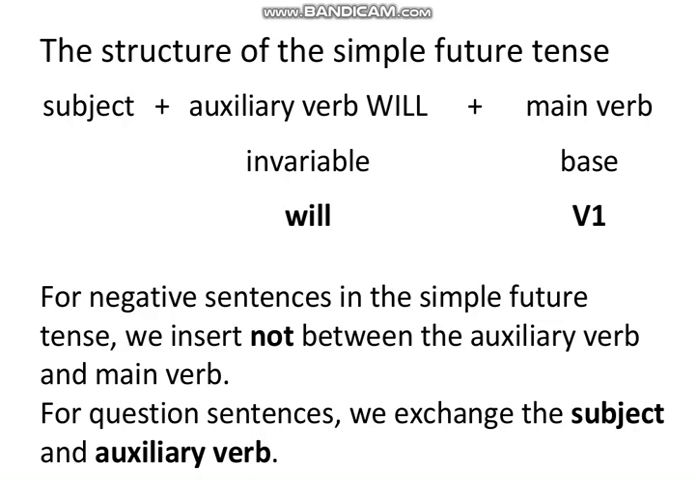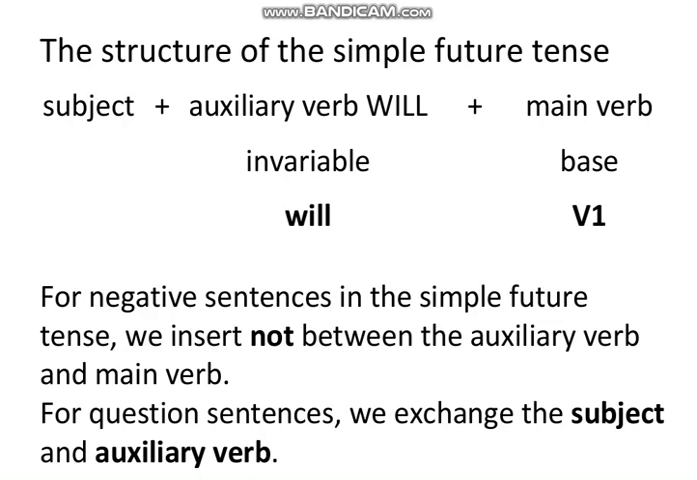And then the main verb, it would be in first form, as it is the simple future tense, the future indefinite tense, so the first form of the verb would be used in it. For negative sentences in the simple future tense, we insert not between the auxiliary verb and main verb. By changing a sentence into negative, we just add not with the auxiliary verb or helping verb, and as a result it comes between the auxiliary verb and the main verb.